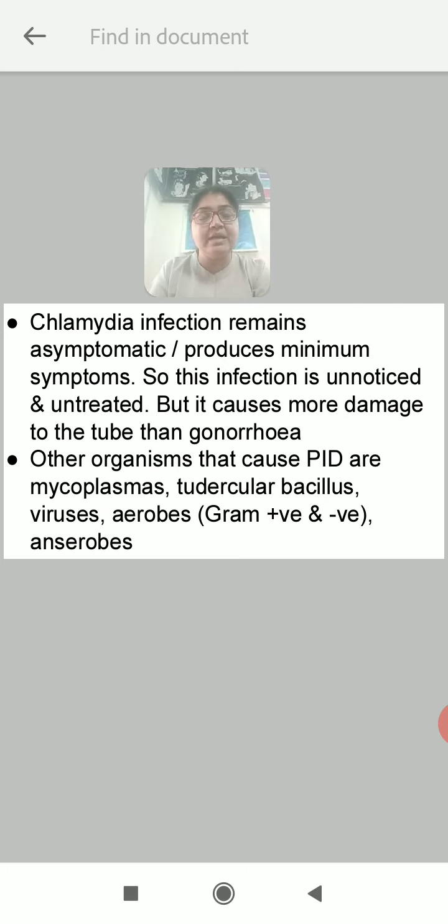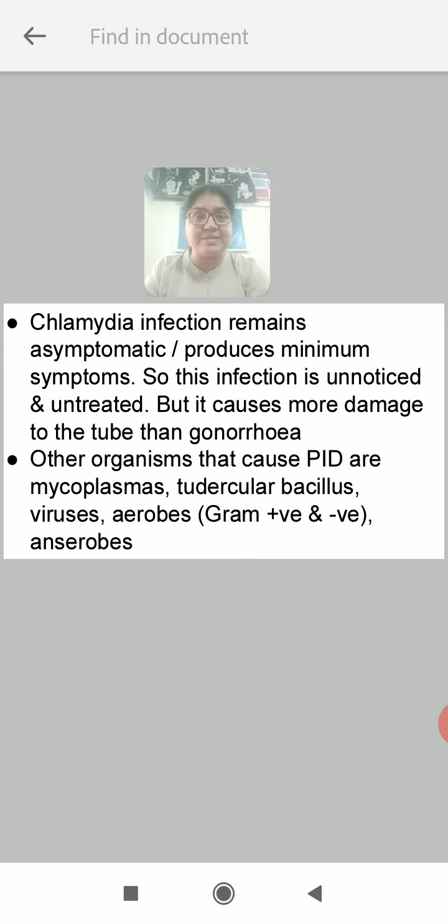Chlamydia, the other causative organism: the infection remains asymptomatic or produces minimal symptoms. So this infection goes unnoticed and untreated. Because the symptoms are few or not there, it is not detected earlier and that's why it remains untreated. But it causes more damage to the fallopian tube than gonorrhea. So even though it is asymptomatic, it produces more damage.